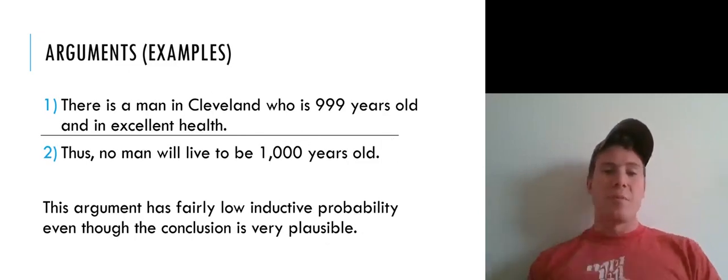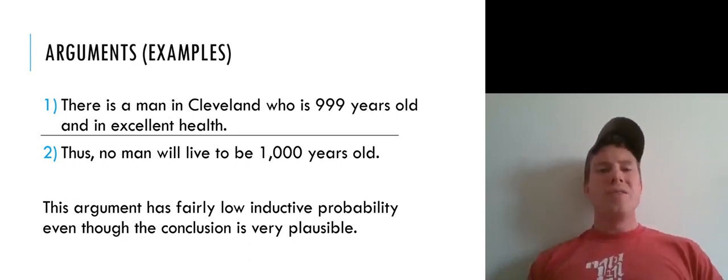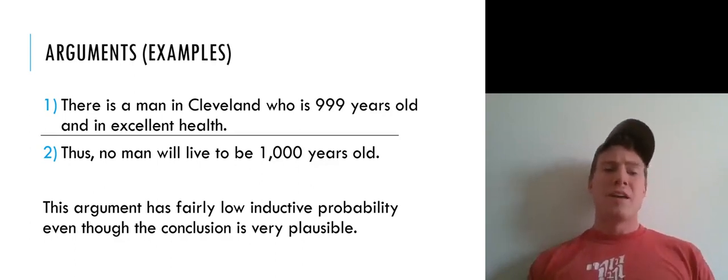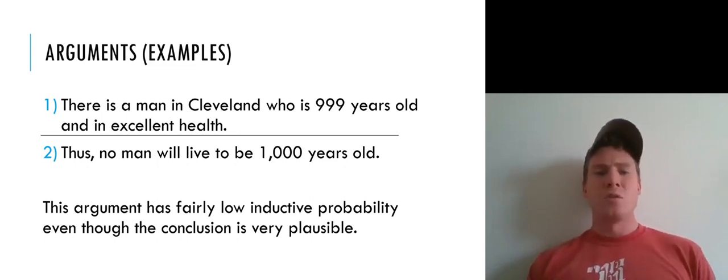Well, let's look at another example. So here again, a one premise argument. There's a man in Cleveland who's 999 years old and in excellent health. Conclusion: no man will live to be 1,000 years old. Now note that in this argument, we have the same premise as in the last argument, but we've replaced the conclusion with something that's actually much more plausible, right? It's much more plausible that no man is going to live to be 1,000 years old than that anyone living today is going to live to be 1,000 years old. So we actually have an argument now that has a much more plausible conclusion.